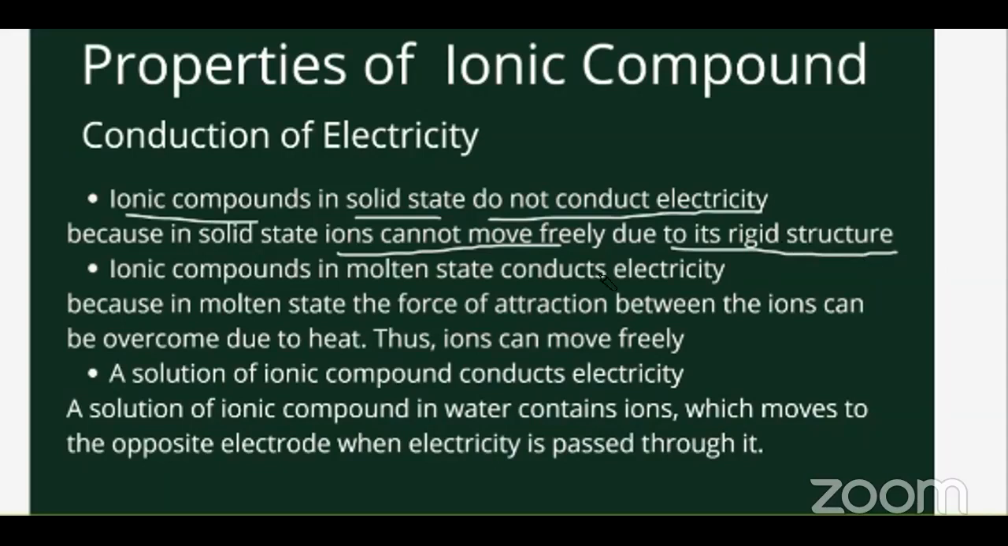Okay. In the same way, if you melt the ionic compound, that means molten state, then it can conduct electricity. Because when you melt an ionic compound with heat, the solid structure will break and become liquid. So a little bit of spacing will increase. So there are some ions which are free to move about, and the bonding between the ions is broken because of the heat. Correct?